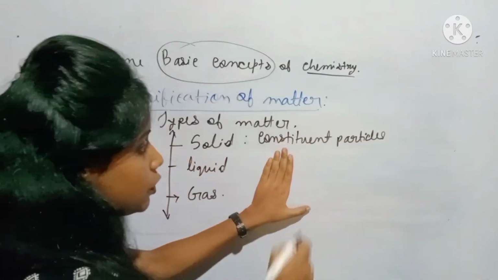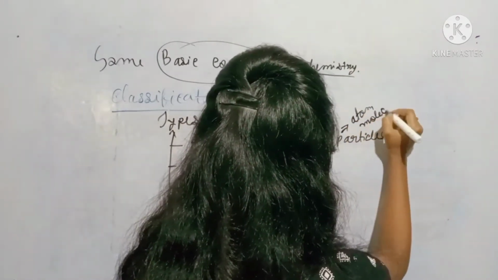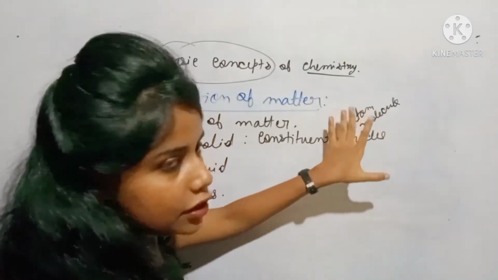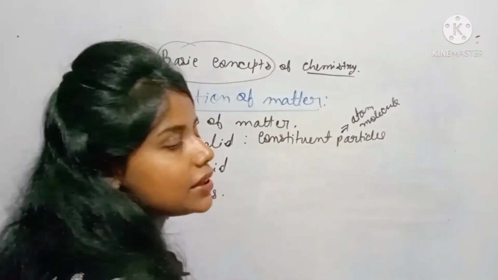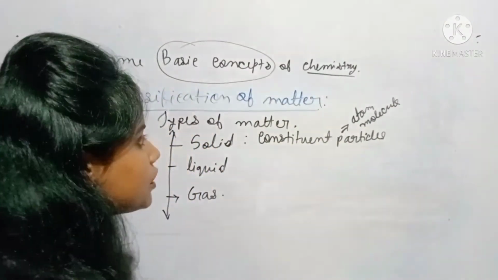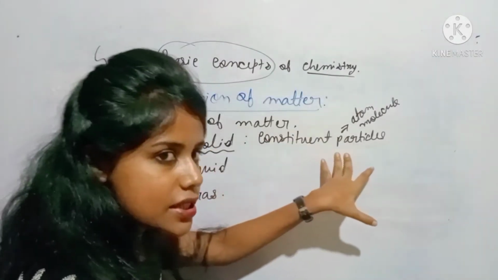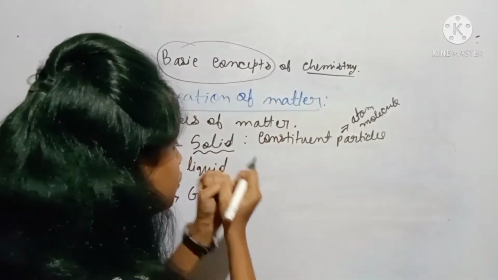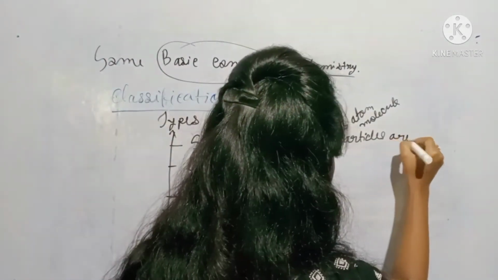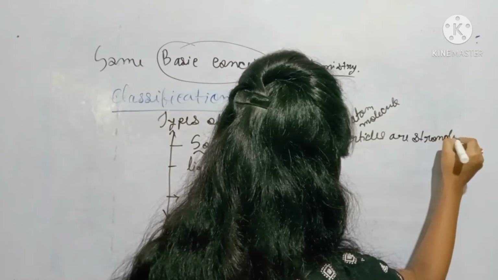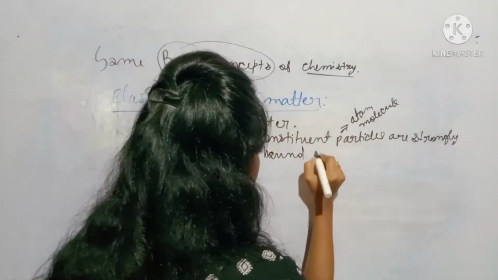means those atoms, molecules. What about atoms and molecules? I'm going to explain those things when I teach about the periodic table. In that way you are going to learn about atoms and molecules. So in case of solid, what happens? Those constituent particles, which are bound to form that solid, are strongly bound with each other.